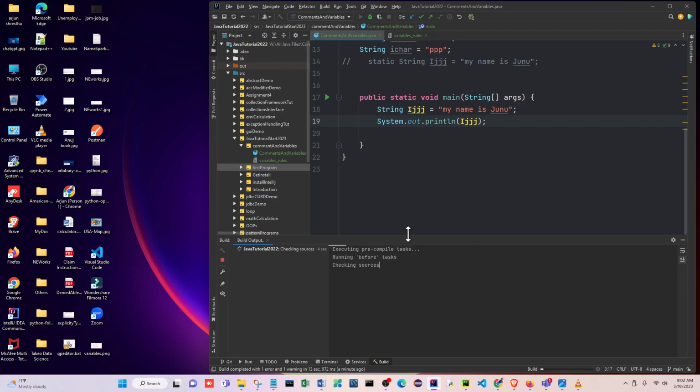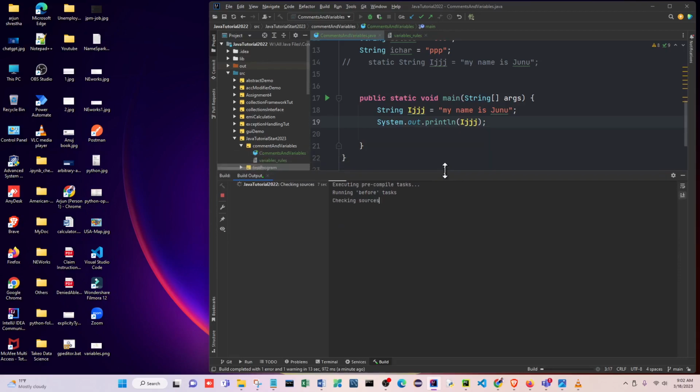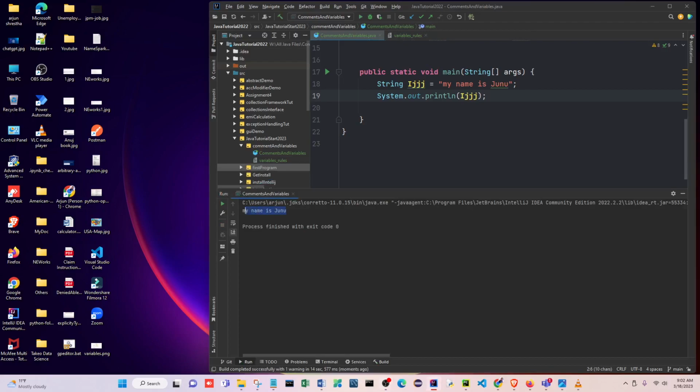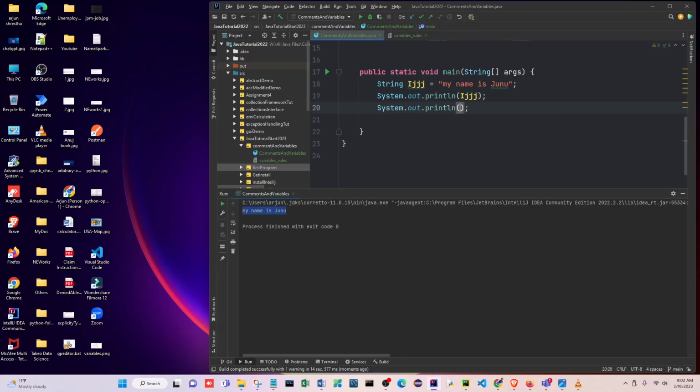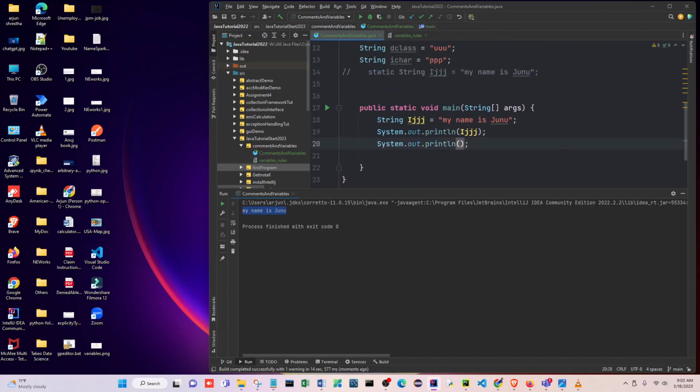It's running here, check it out. See here, it prints, right? Anything you put here, you don't have to make static, because this one is easy and you can print here.